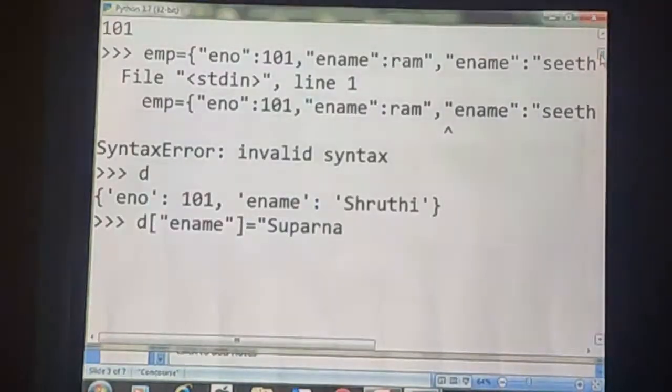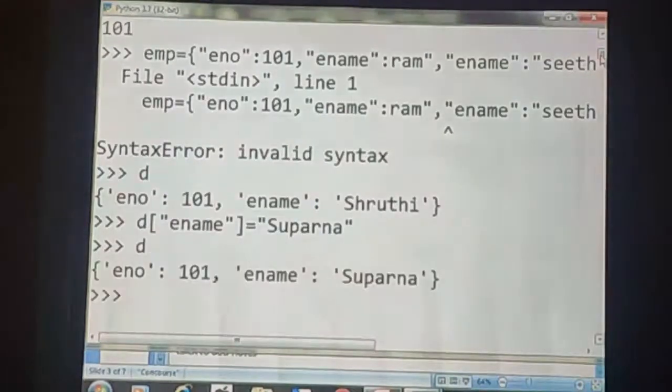to Suparna. Okay. Now let us check. We can change the elements, that means the value of the key ENAME. Now the value of the key ENAME is changed to Suparna. So first the key ENAME contains the value Shruti. Now I changed the value of the key to Suparna. Did you understand? So dictionary is a mutable type. That means we can change the value of a certain key in place.